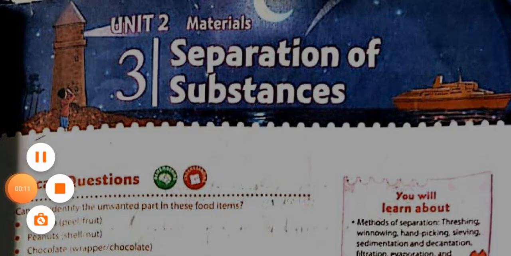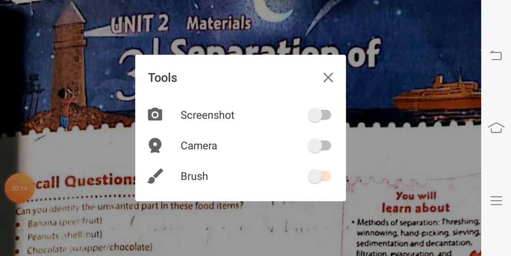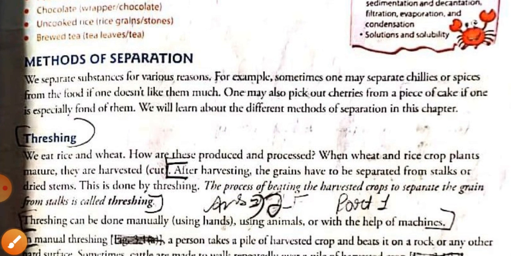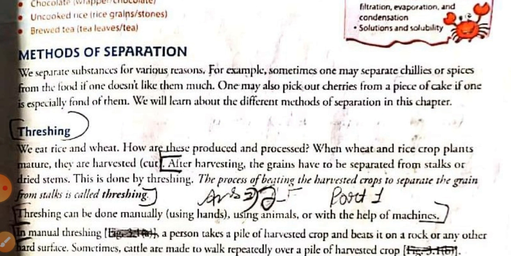In the previous classes we have completed our chapter number 2, and now we were studying chapter number 3, that is separation of substances. In the separation of substances we were learning about the methods of separation. There were various methods. First of all, we have seen a question: why do we need to separate the substance? The reason is to classify substances in their own groups, or to make a group of a particular kind. Now we were seeing the various methods of separation.